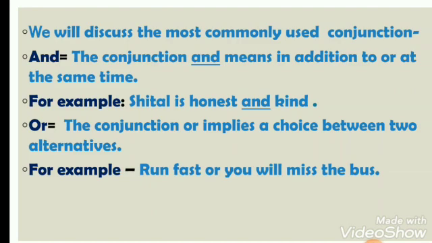The second conjunction is or. The conjunction or implies a choice between two alternatives. It is used to express choice between alternatives. For example, run fast or you will miss the bus.